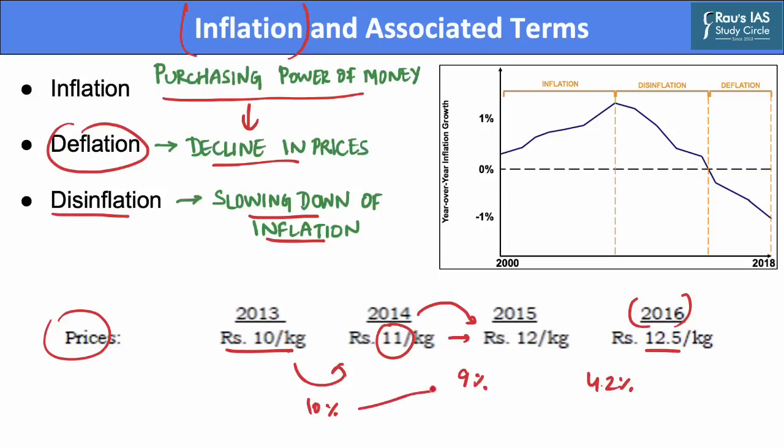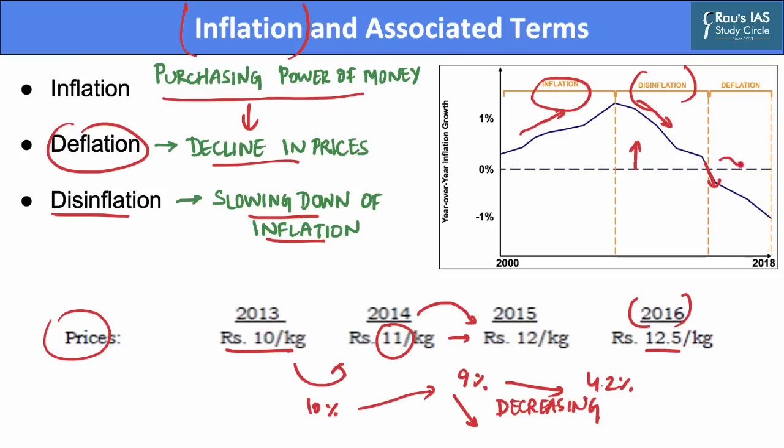Thus, as you can see, the inflation remains positive in all these 3 years. However, in absolute terms, it has reduced. So, we can see that the prices are rising, but the rate of change of prices, that is the inflation, is decreasing, hence signifying disinflation. We can understand the following concept with the help of this graph. In the first phase of the graph, you can see a general increase in the level of prices. This means inflation. However, inflation, being in the positive territory, decreases. This is referred to as disinflation. When this inflation goes into the negative territory, it is called deflation.